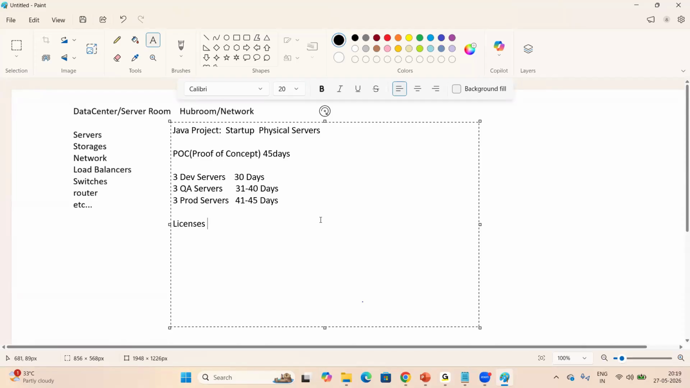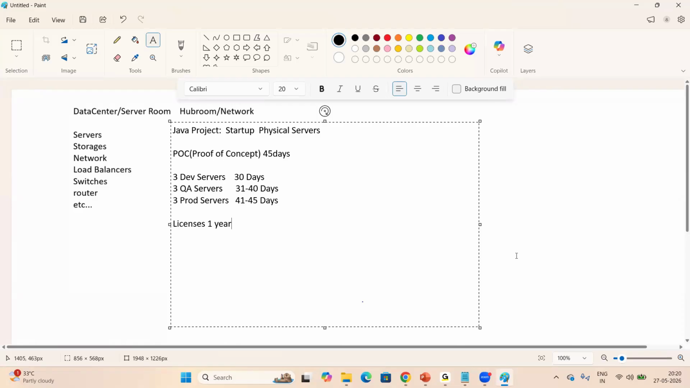So when we talk about license, what is the minimum period, anyone? For example, if you want to buy a Windows license, what is the minimum period? What is the minimum period of the Windows license or antivirus or any other application license? Anyone having an idea? Yeah, someone saying 1 year. Exactly, 1 year, right? So our POC is 45 days here, but we need to buy a minimum 1 year license, right?